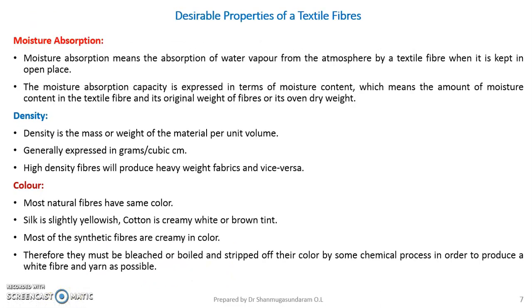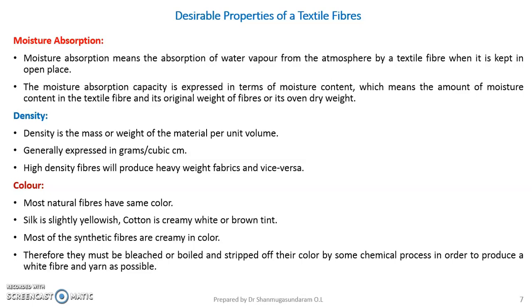Then coming to the desirable properties of a textile fiber. The first and foremost desirable property of a textile fiber is moisture absorption. Moisture absorption means the absorption of water vapor from the atmosphere by a textile fiber when it is kept in an open place.